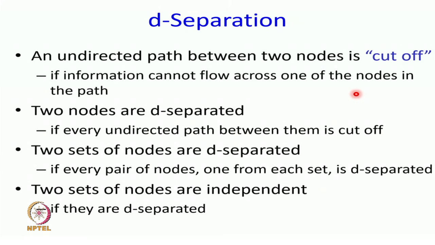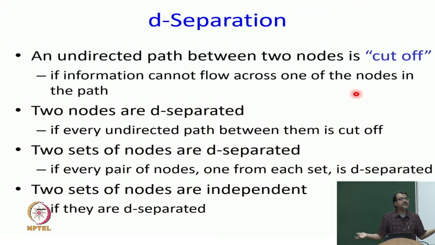So, now the next step: two nodes are D-separated if every undirected path between them is cut off. There are many paths that connect the two nodes, and if all of them are cut off, that means information cannot flow from one node to the other node. Then they will be called D-separated, they will be separated in this graph.